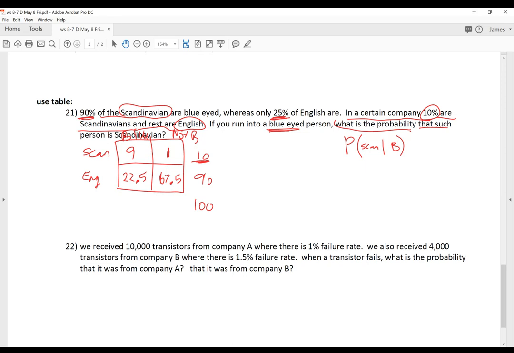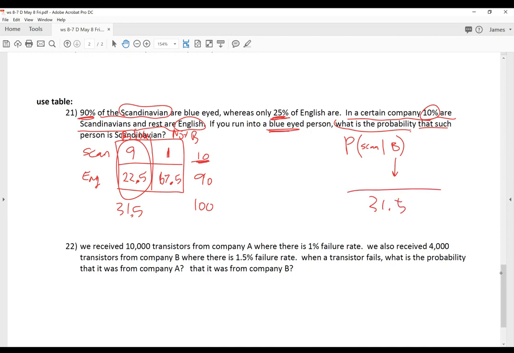You don't say, "Oh, you're blue-eyed. You must be Scandinavian." Oh, no, that's not true. It could be from England. Okay, so what's the bottom number? The blue eyes. So we need to add these two numbers. This 31.5 is the bottom number.